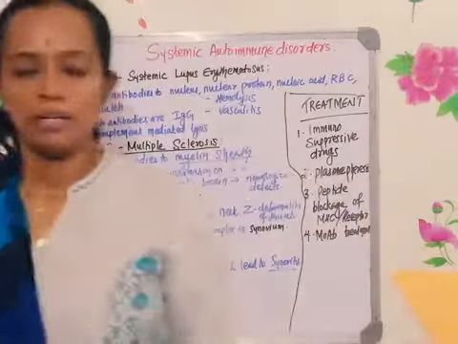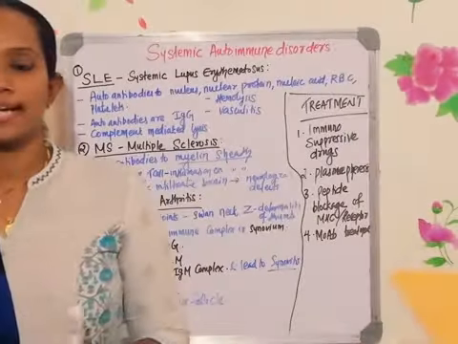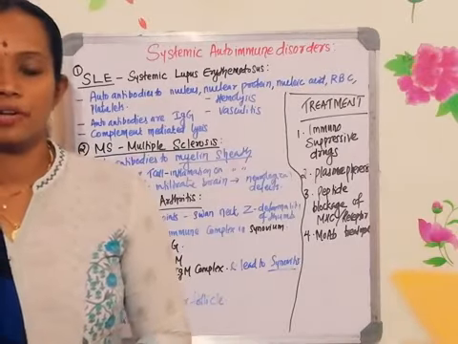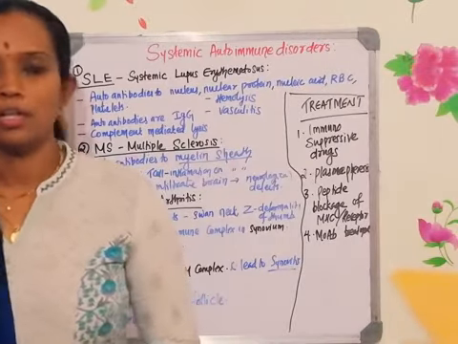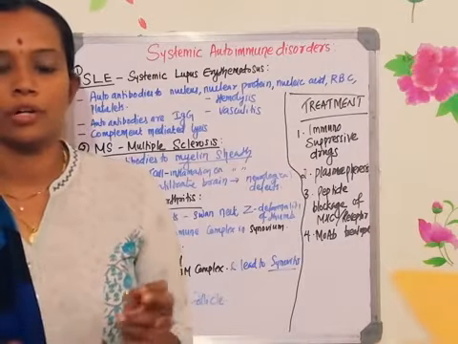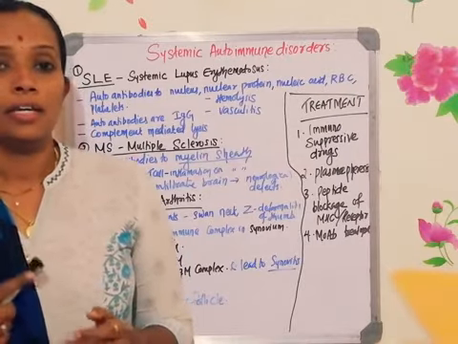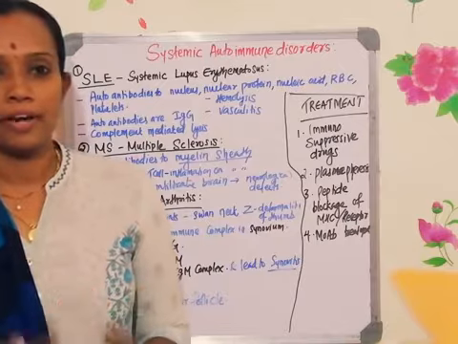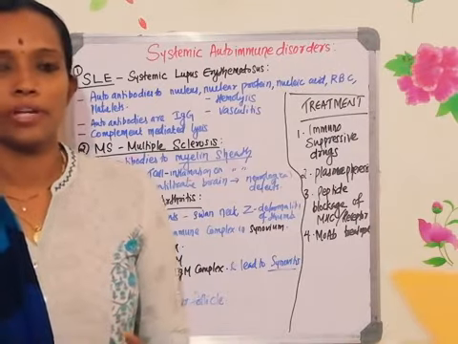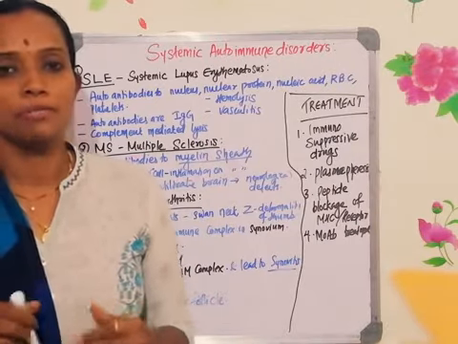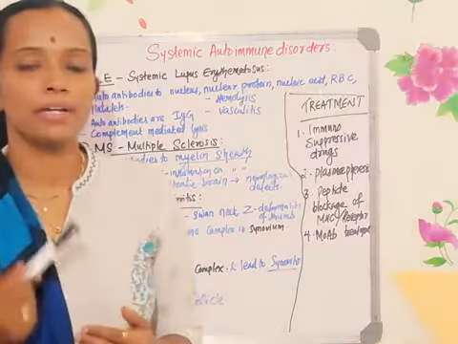Okay, good morning everyone. Today we are going to discuss the second category of autoimmune disorder, which is called the systemic autoimmune disorder. If you remember what an autoimmune disorder is, autoimmune disorders are defects in the immune system wherein the self antigens, or the proteins which are there in the body, are going to be identified by the immune system.